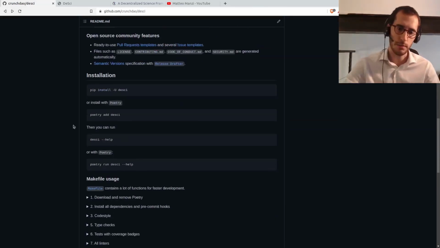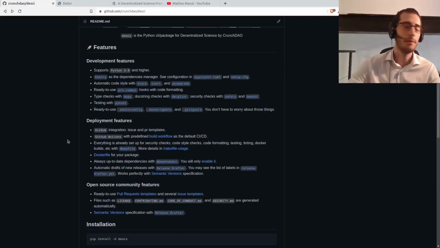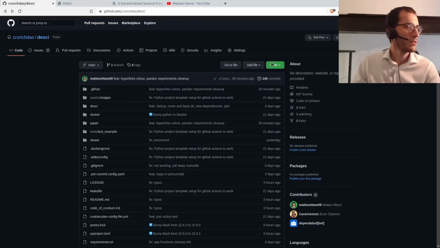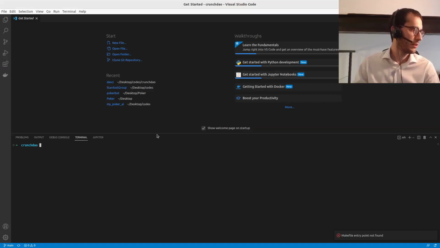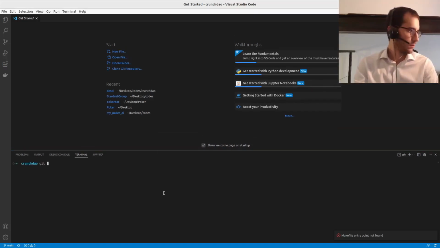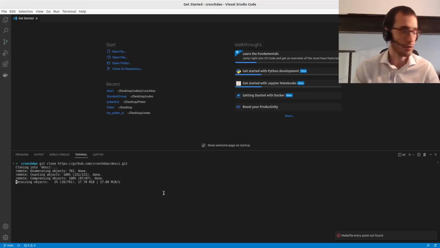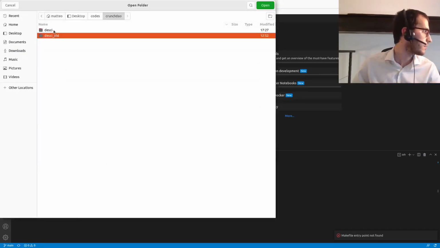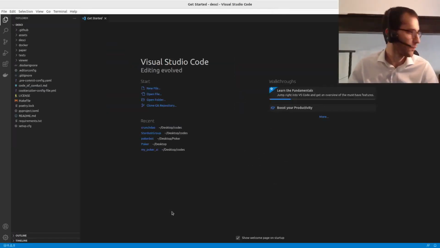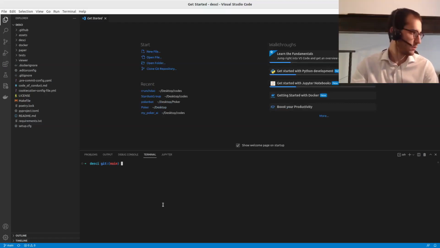You can install the package with both pip and poetry. But I would say one thing at a time. Let's go forward and install it. We can start by cloning the repository in our editor. In my case, this is VS Code, and we can clone the repository, which is already public, of course. Now let's enter it from VS Code as well. We can go into CrunchDAO, DeSci. Of course, I already have an old repository, but I create a new one just to show the experience of the new user.